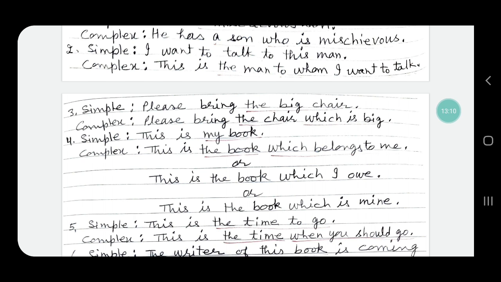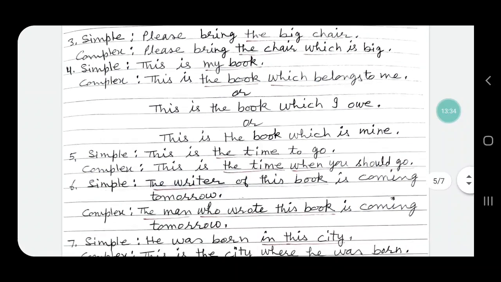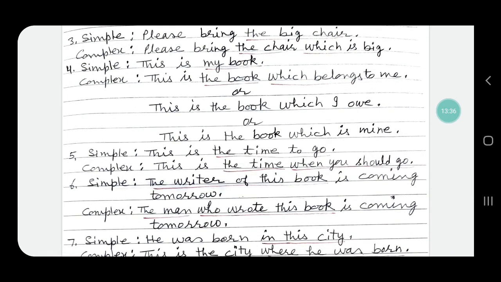Sentence number 4: this is my book. Now, "my book" can be changed in 3 ways by adding an adjectival clause: this is the book which belongs to me, or this is the book which I own, or this is the book which is mine. The word book has been qualified here by an adjectival clause.